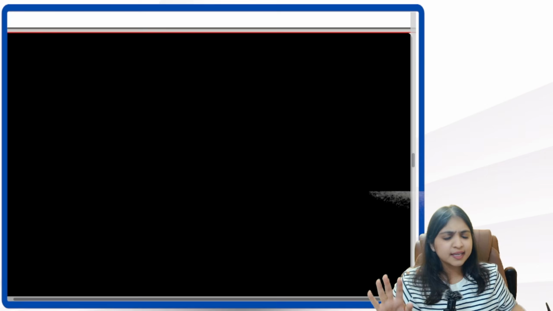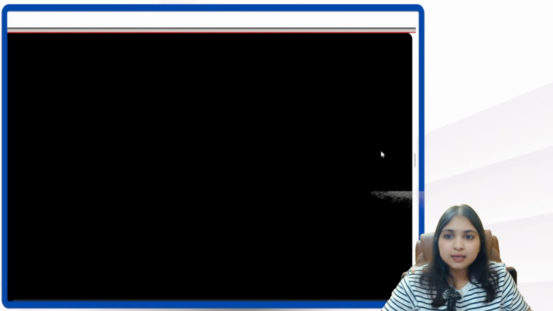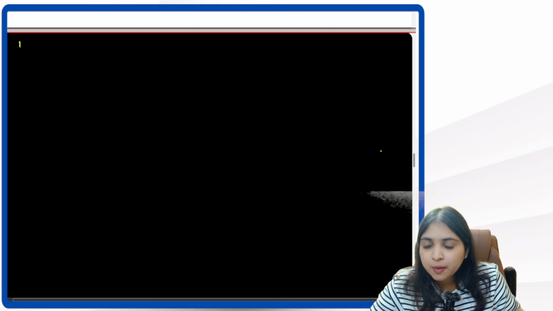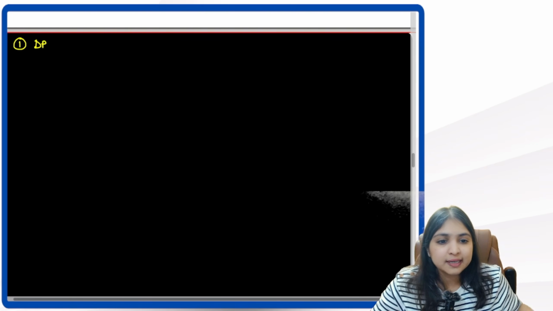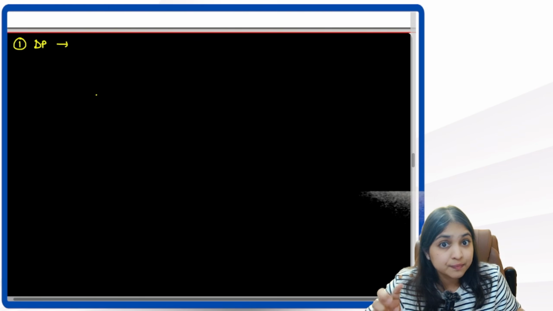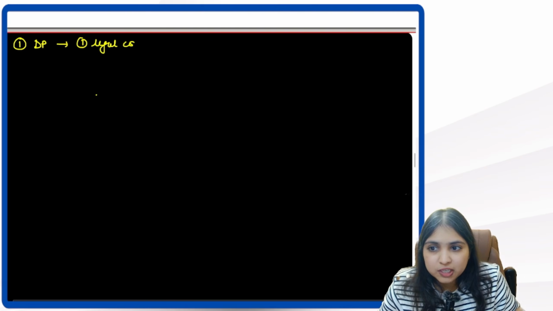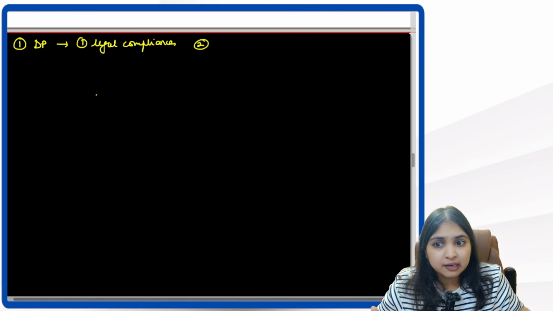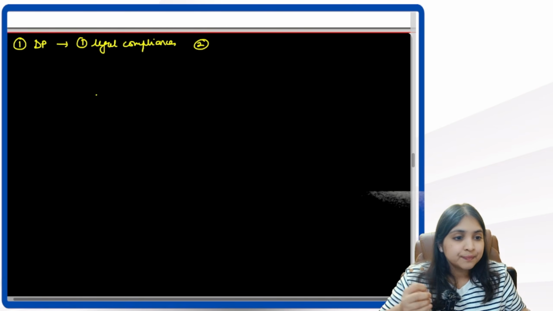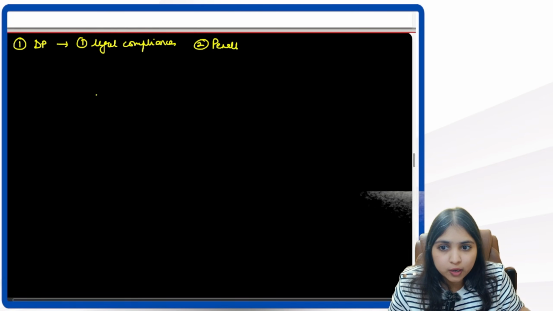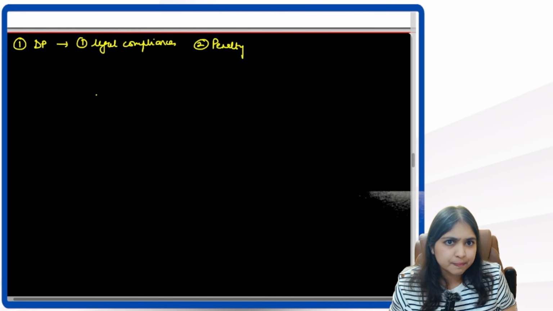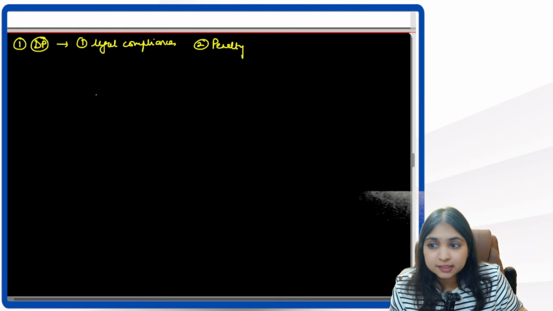Simple points, guys. So can I give you one nice quick revision of this entire discussion that we had regarding liability? Yes, let's do one quick revision nicely, carefully. Point number 1, tell me about the designated partner's liability. The designated partner will have how many responsibilities? 2 points we learnt in his liability, guys. Point number 1, he is responsible for all legal compliances. Then one more point we learnt: in cases of non-compliance, if any penalty is imposed on the LLP, for the penalty also the designated partner will be responsible. This is the first thing we saw.